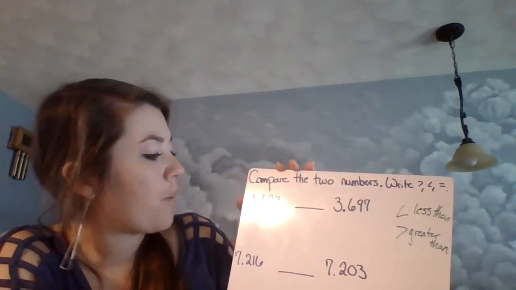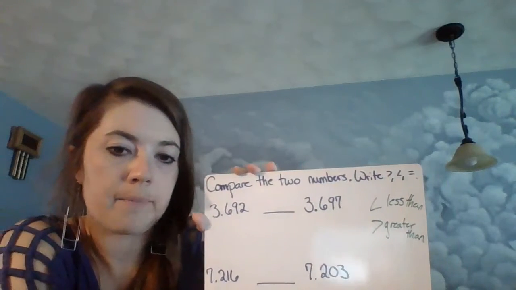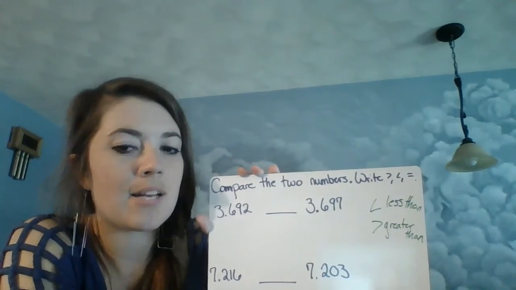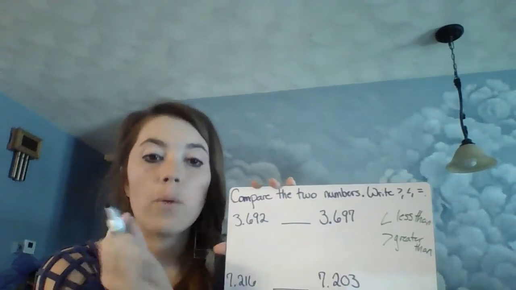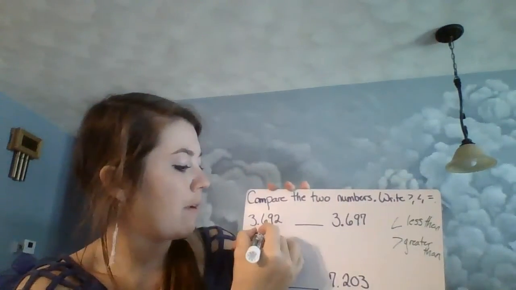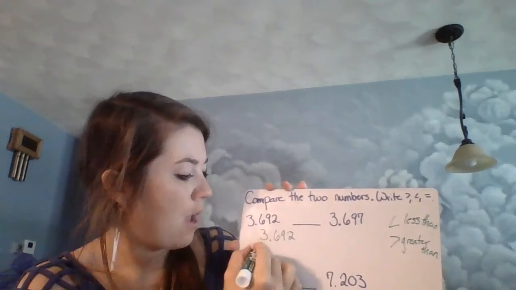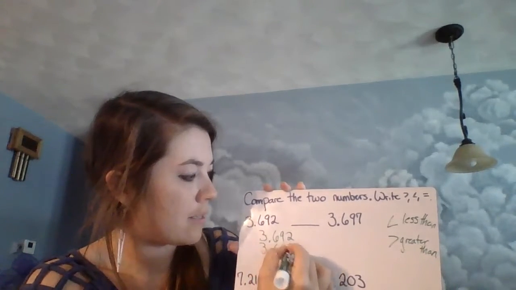So first one, we have 3 692 thousandths and 3 697 thousandths. So what do we start with? We line up the decimal points. So we rewrite them. So we've got 3.692. We've got 3.697.